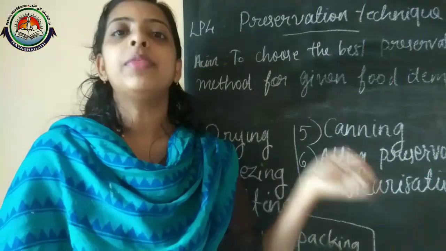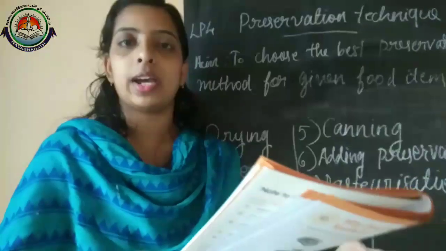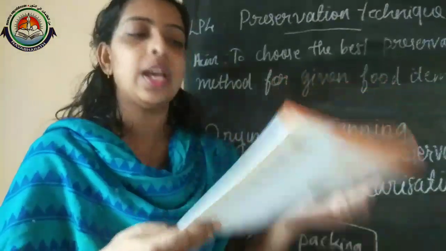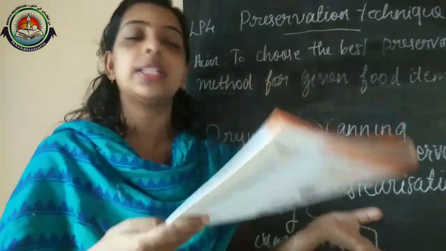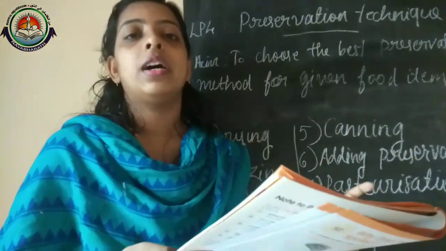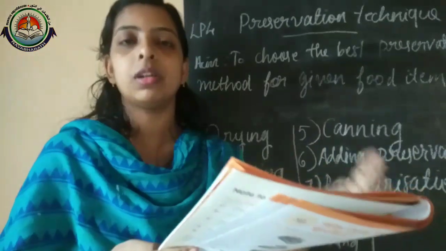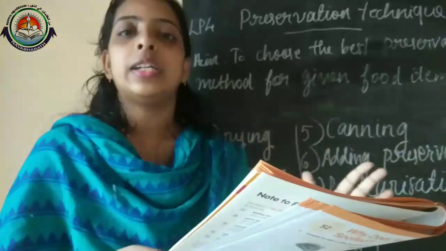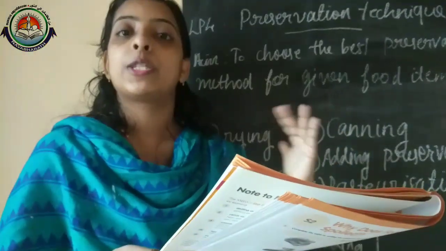That time it avoids the microorganisms, or it may kill the microorganisms. But in this case, it is given fresh vegetables and fruits, placed in airtight containers, like this uncooked dry pulse and rice. Here it is already mentioned dry pulses and rice. Fresh items we can't store in such a way, because if we place them in airtight containers for a long period of time, there is a chance of spoiling.